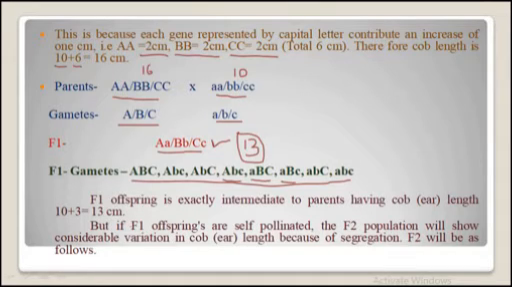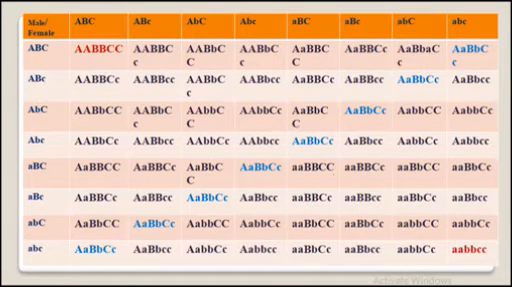If the F1 offspring are self pollinated, the F2 offspring will show considerable variation in ear length because of segregation. So how are we going to self fertilize these F1 gametes? They have produced these genotypes or gametes. Now see what happens. Here you can see these are suppose the male gametes and these are the female gametes, and we are going to cross them.